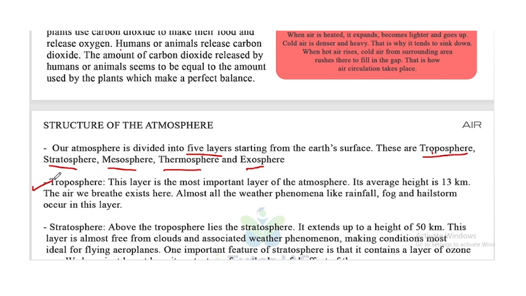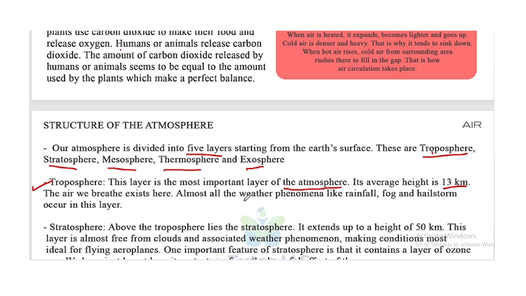First one is troposphere. This is the most important layer of the atmosphere. Its average height is 13 km. The air we breathe exists here.